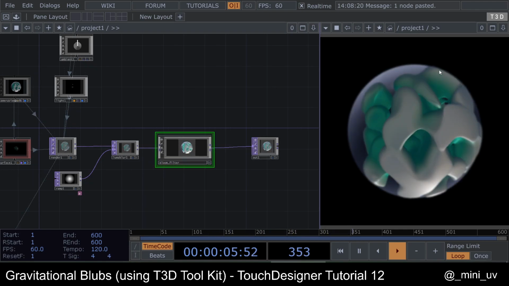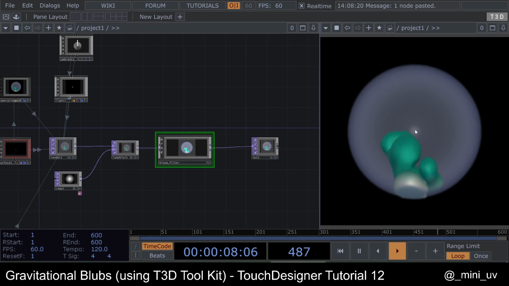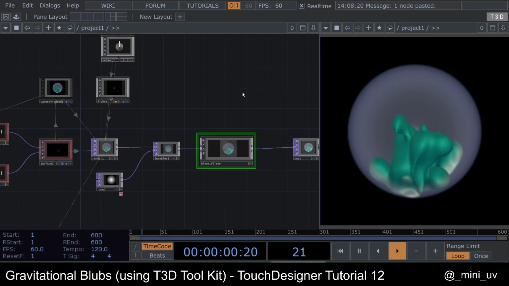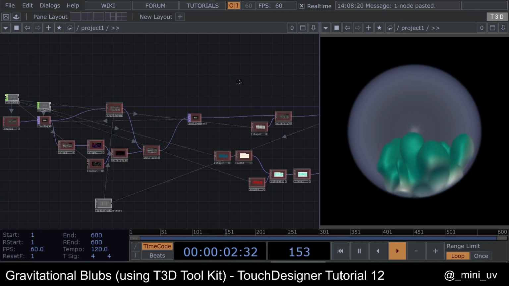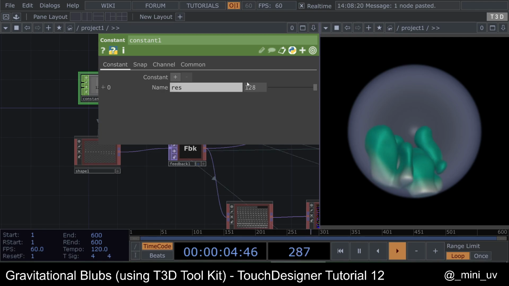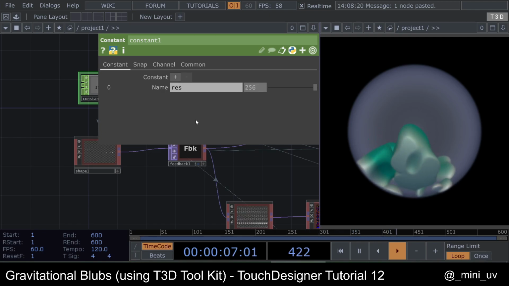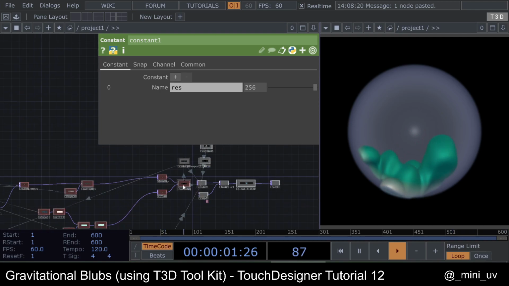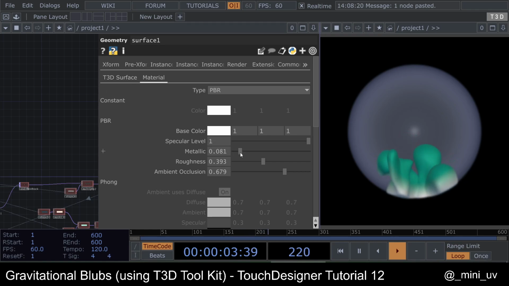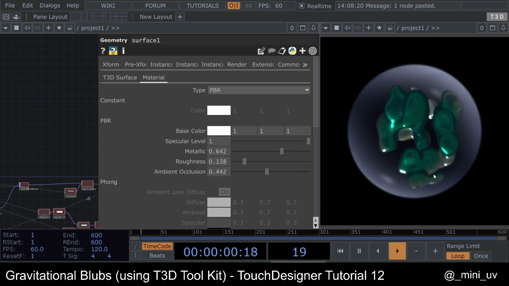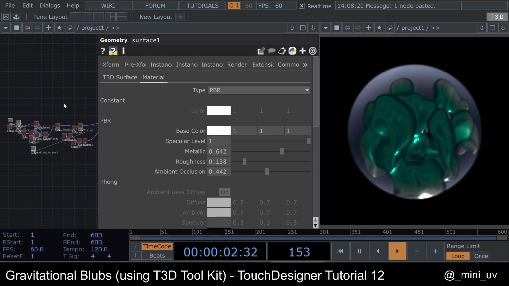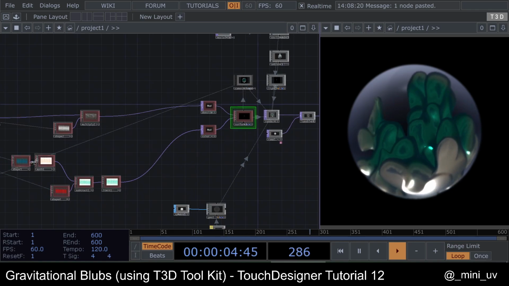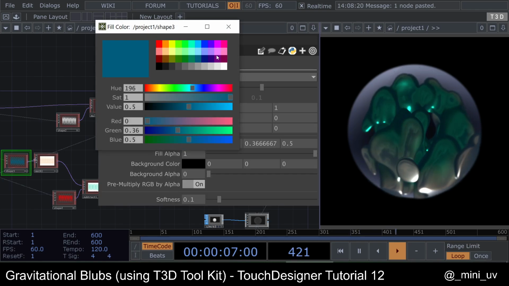Right, looking good. And obviously you can play around, you can raise the resolution if your computer can handle this. Maybe make the material more metallic vibes. You can play with the colors, obviously.